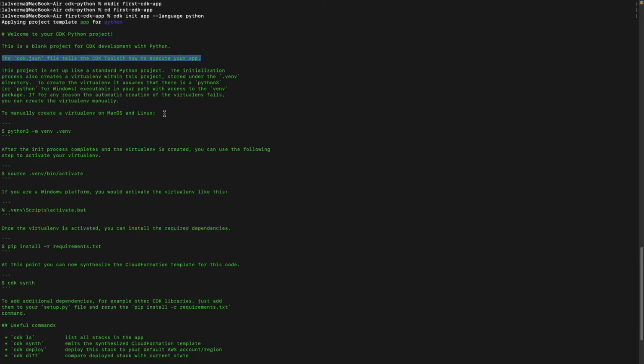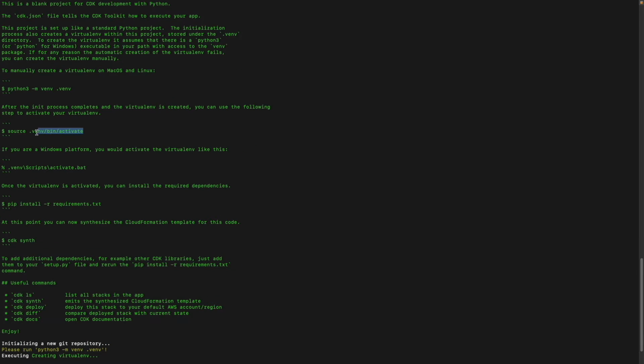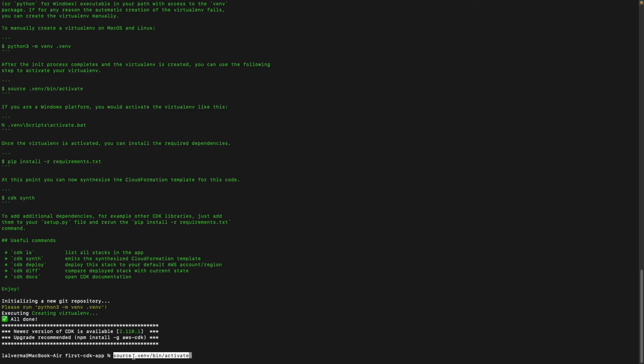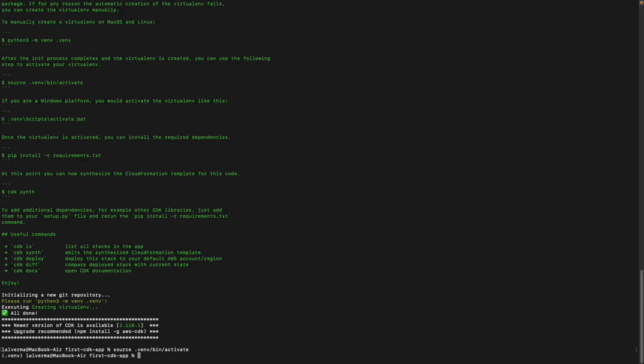We will look into this soon. Then it talks about the Python virtual environment, which is automatically created for you. You can activate the virtual environment by running this command. Let's pick up this command and run it on our terminal. As you can see, it has activated the virtual environment for us.